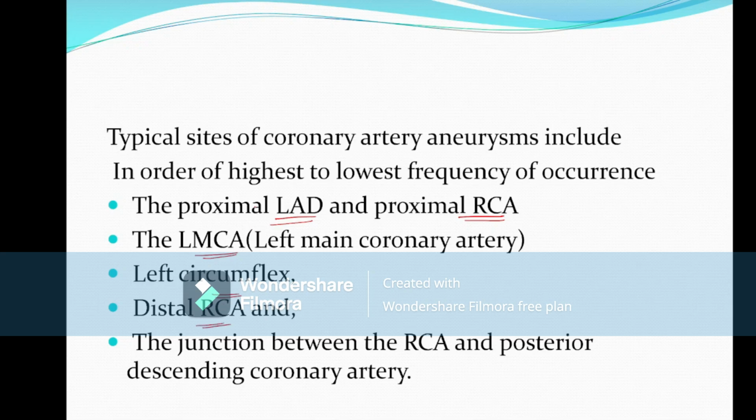So these are the coronary arteries which get involved in Kawasaki disease. The most common one is the proximal LAD.